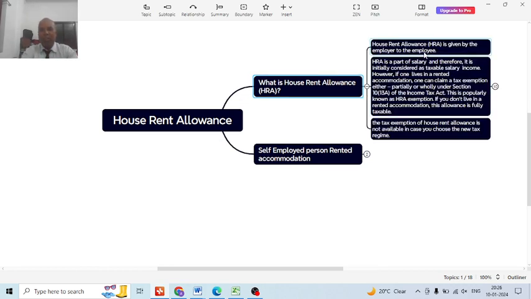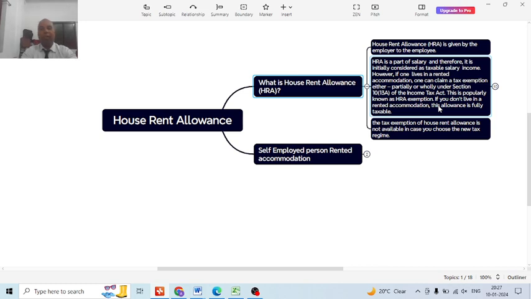House rent allowance is given by the employer to the employee, and house rent allowance is a part of salary, and therefore it is initially considered as taxable salary income. However, if one lives in a rented accommodation, one can claim a tax exemption, either partially or wholly, under Section 10(13A) of the Income Tax Act, 1961. This is popularly known as the HRA exemption. If you don't live in a rented accommodation, this allowance is fully taxable.